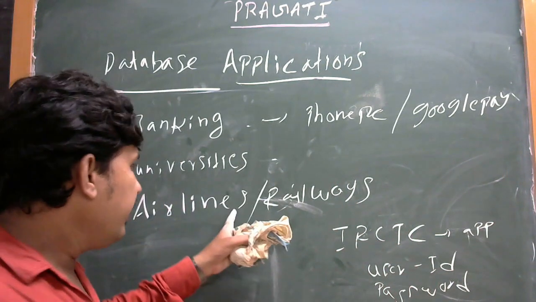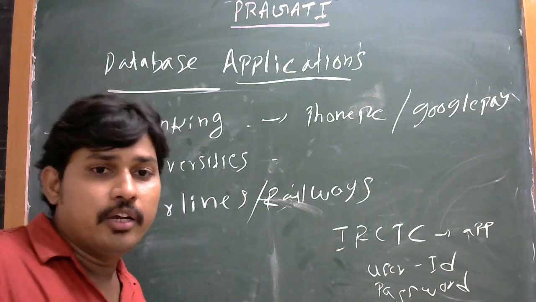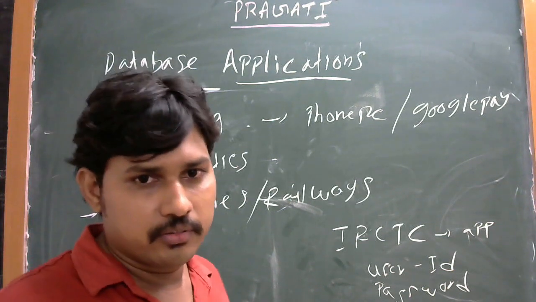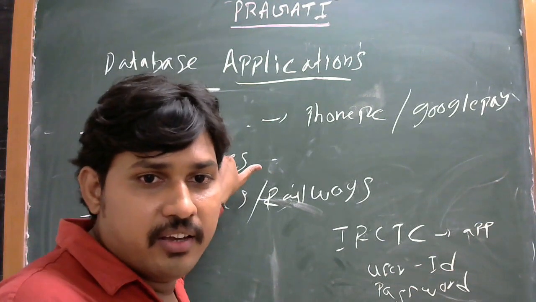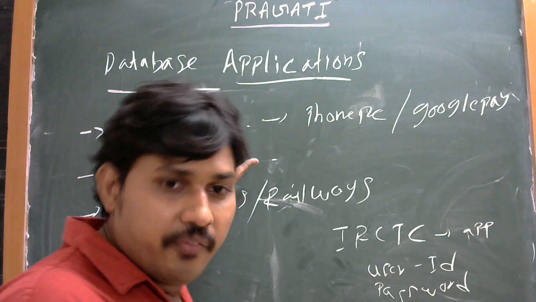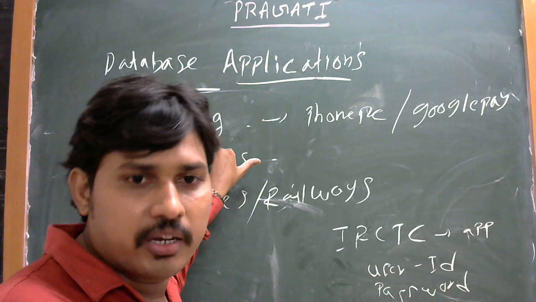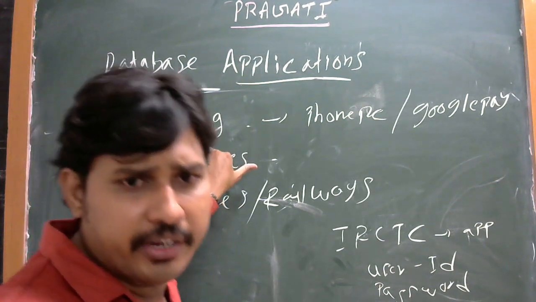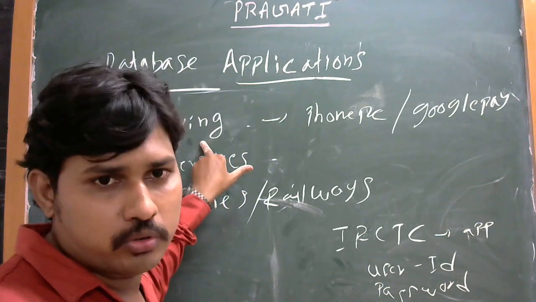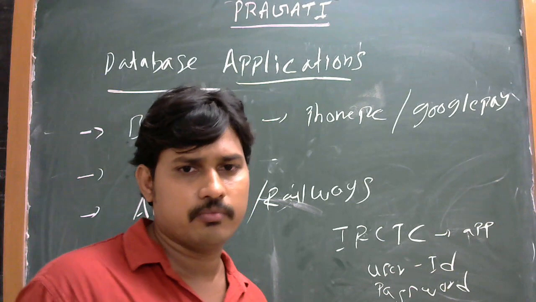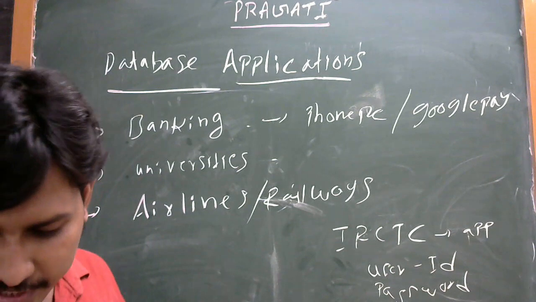So these two are public, but we have to use a login ID. For example, internet banking gives an ID with the reference of the bank. We go to State Bank and apply for internet banking, then they give you an internet banking ID. After that, you log in with the ID and password, then you do transactions. Okay, this is public. So these are the best applications.